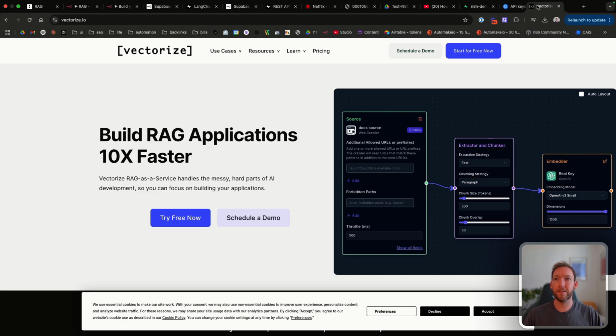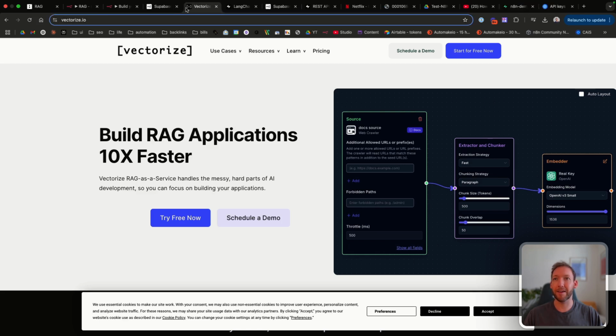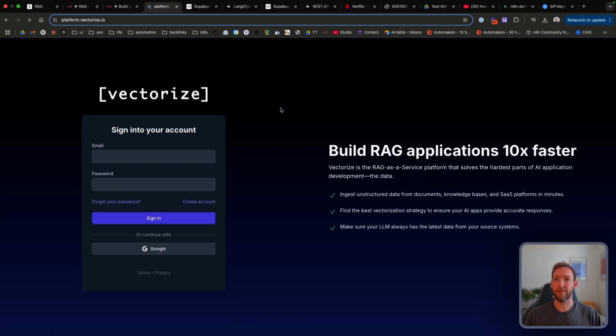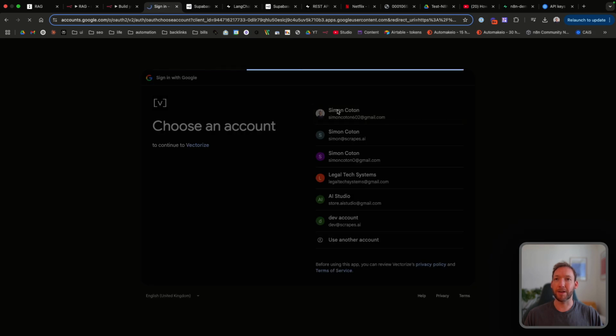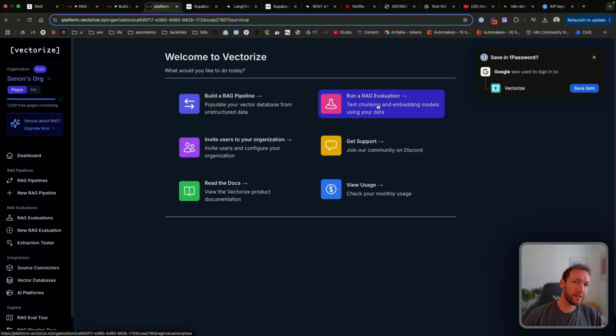But there is some way of making it a bit less technical and a bit less guesswork. And that's to go to vectorize.io. Let's sign up for a free account here. And it helps you build RAG applications. And if we go into this run a RAG evaluation, it says test chunking and embedding models using your data.